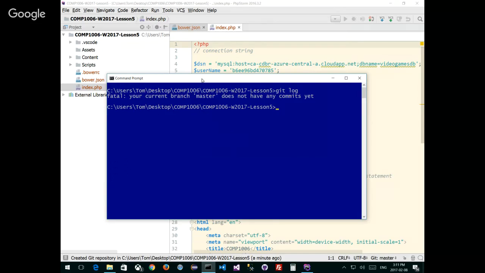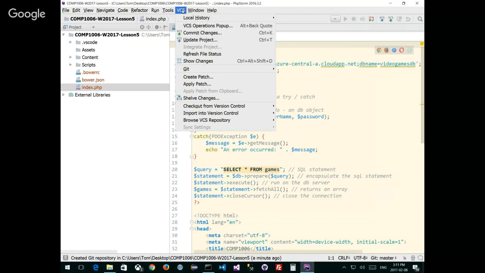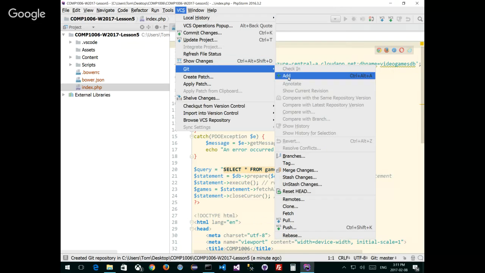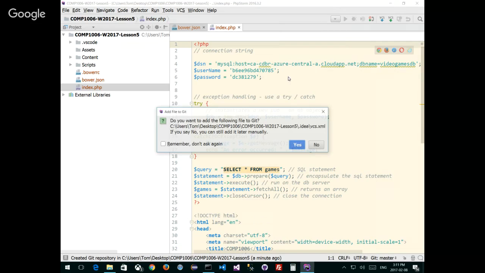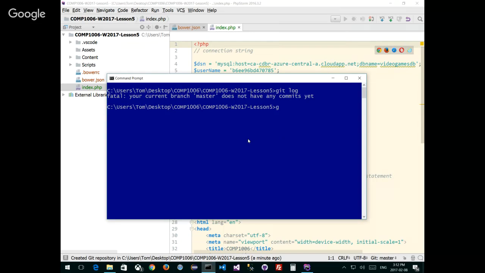That's a thing, right? How do I add everything? How do I select everything in my version control system? So if you notice I have Git, I'm going to click on add. It's asking me, what do I want to add? It says, do you want to add the following file to Git? Yeah, sure. That's just an XML file that kind of tells me what it is. That's one, but that's not what I wanted. So let me see what it did now. And this is the way to understand what it's doing. So if I do git log, nothing. It didn't do a darn thing, right?